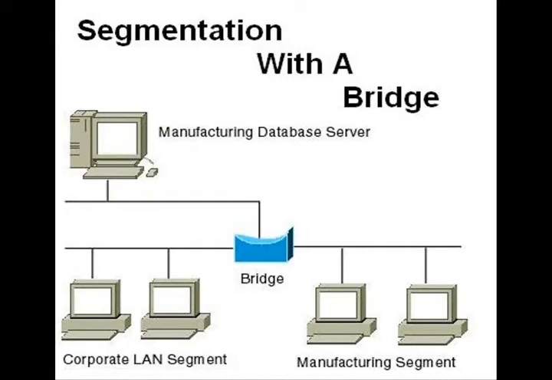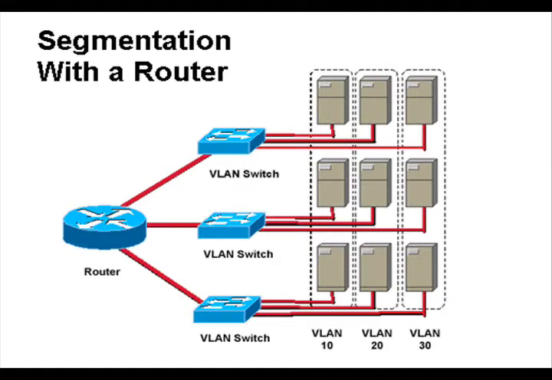Bridges work by examining the MAC or hardware address in each frame and forwarding the frame to another physical segment, but only if necessary. Bridges build a forwarding table of information composed of each MAC address and which segment that address is located on.